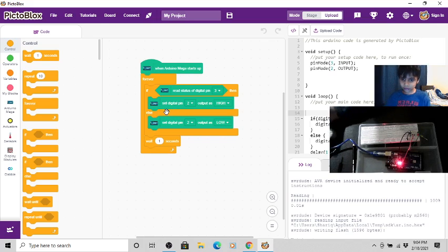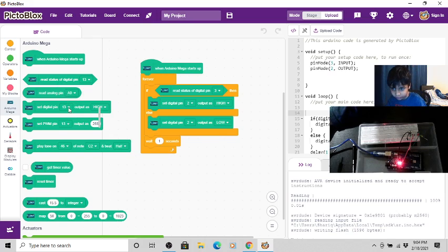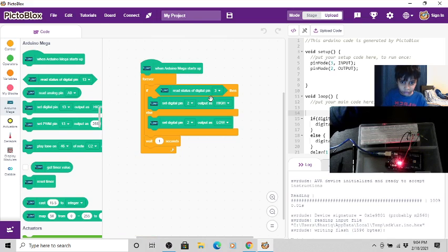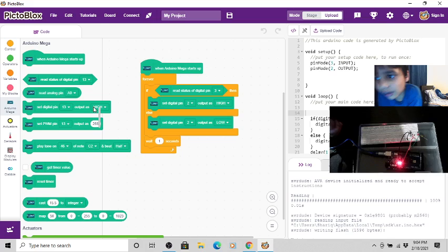And then go on Arduino again, and it's the fourth one, and set it to high, which it will start off as when you drag it.